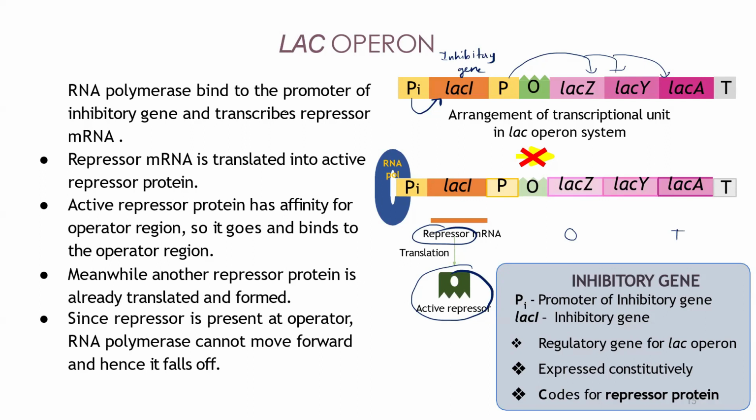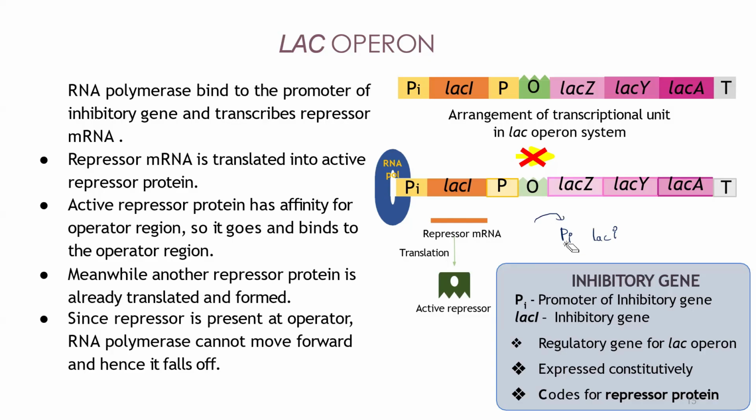Understood? What is the meaning of this? Yes, sir. So just listen. First, we have the promoter of the inhibitory gene that codes for LAC I. The RNA polymerase will come and bind to that promoter. There is no operator region in between, so it simply goes to the LAC I gene area. It will synthesize the LAC I mRNA, the repressor mRNA. This repressor mRNA will undergo translation and produce the active repressor.